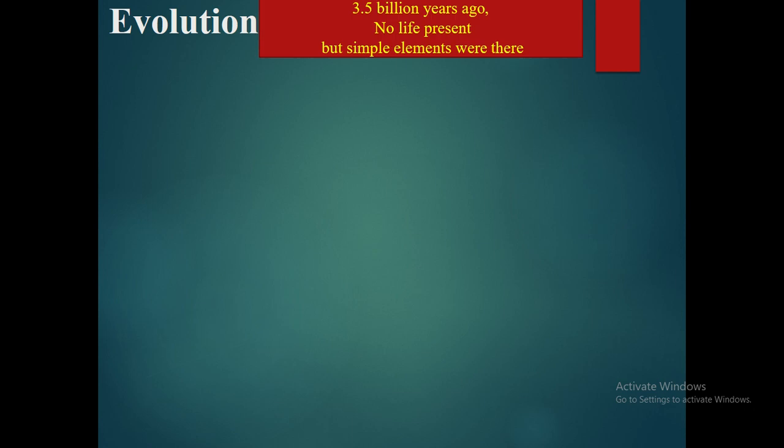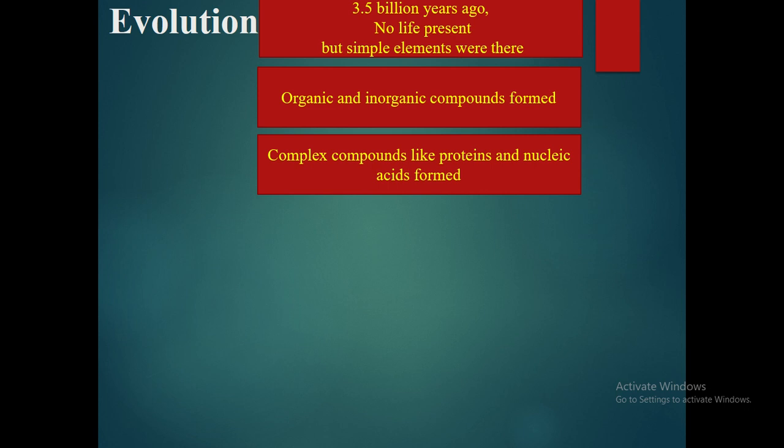Evolution. Yes, here whatever points we had discussed before, it is given in flowchart that 3.5 billion years ago there were no life on the earth, but simple elements were present like carbon, nitrogen, oxygen, simple single elements. धीरे धीरे organic and inorganic compounds form हुए, then complex organic compounds form हुए like proteins and nucleic acids, and by using this, first primitive type of cell is formed.